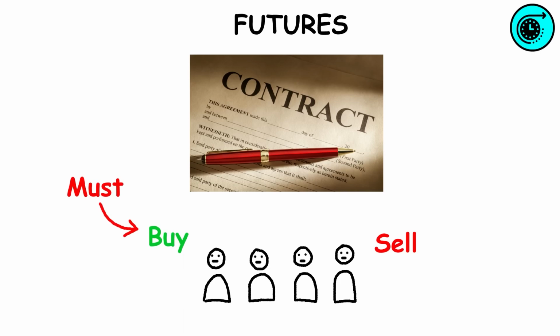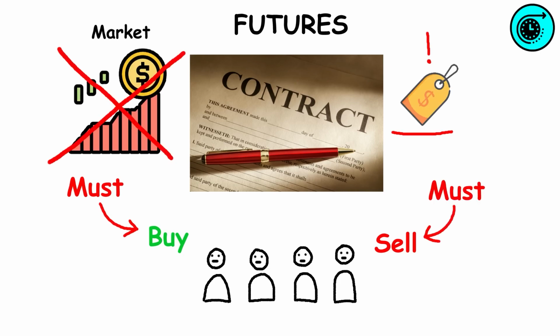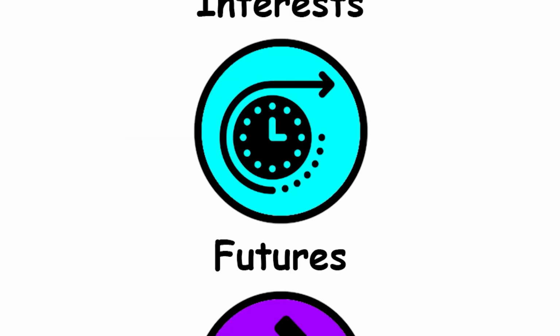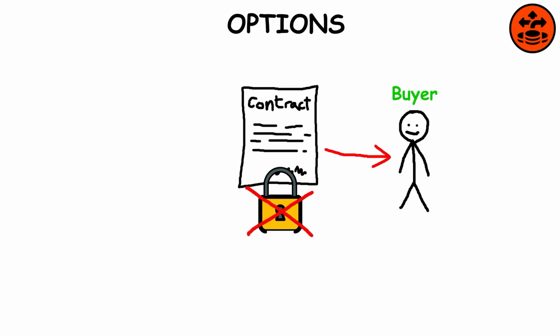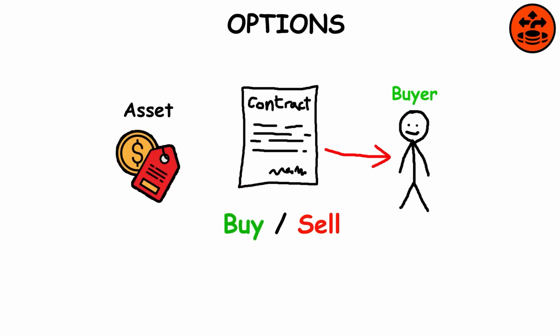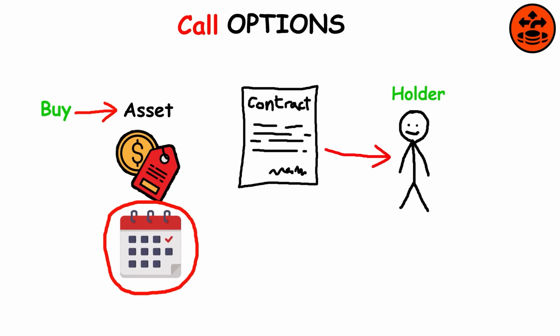The buyer must purchase or the seller must sell the underlying asset at the set price, regardless of the current market price at the expiration date. Options. Options contracts give buyers the right, but not the obligation, to buy or sell, depending on the type of contract, an underlying asset at an agreed-upon price and date. Call options allow the holder to buy the asset at a stated price within a specific time frame. Put options, on the other hand, allow the holder to sell the asset at a stated price within a specific time frame.